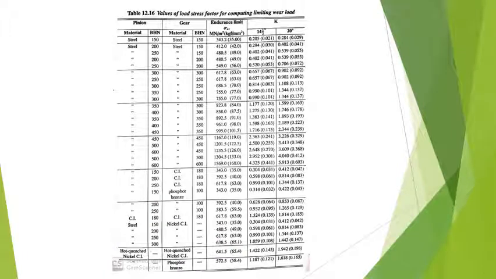Table number 12.16 gives the value of K, the load stress factor. Here we can obtain the value of K from this table depending upon the material combinations and the form of the tooth or profile of the tooth. We can also obtain the endurance limit from this table. Here we have one of the columns in which, for the given pair of materials, we can select the endurance limit.